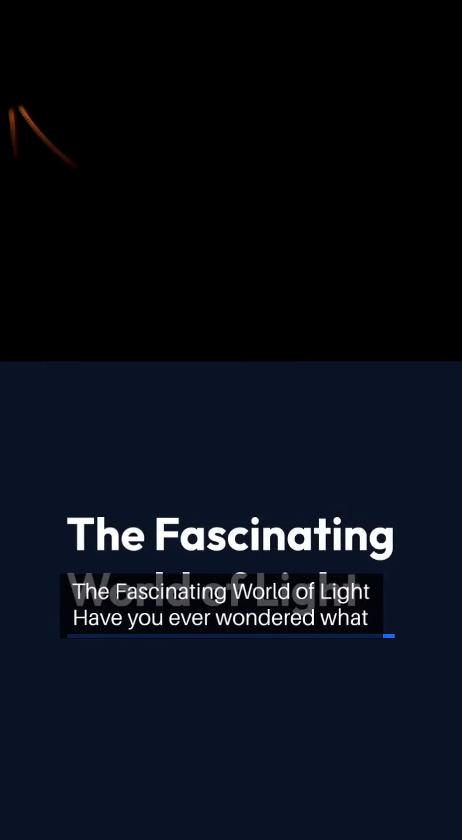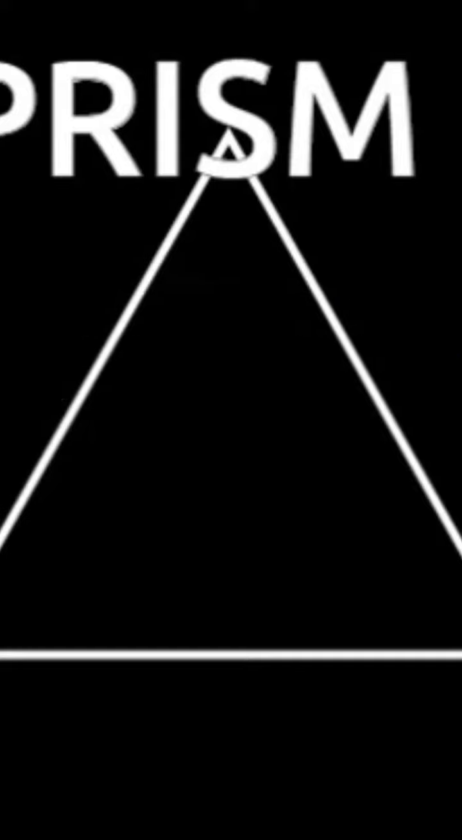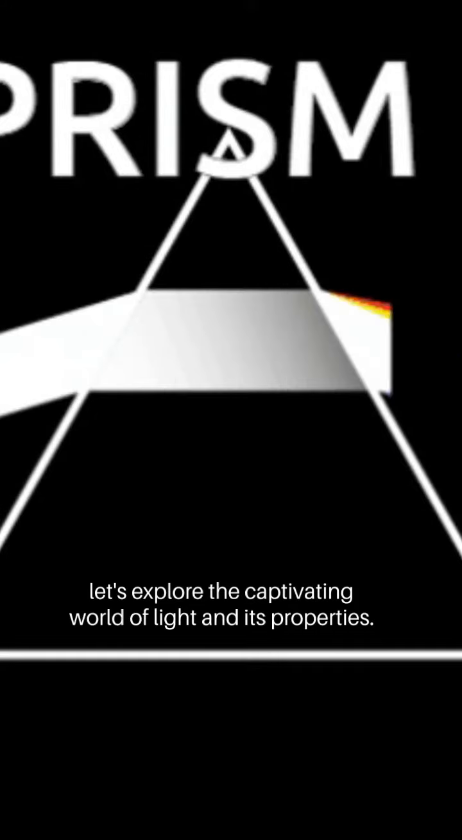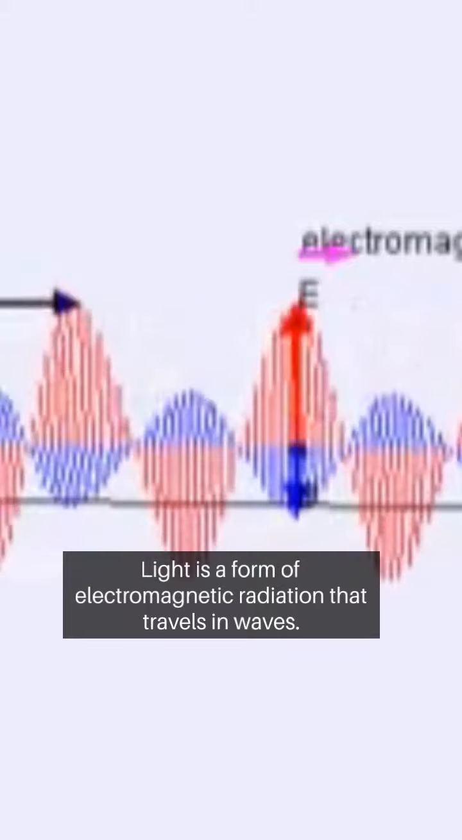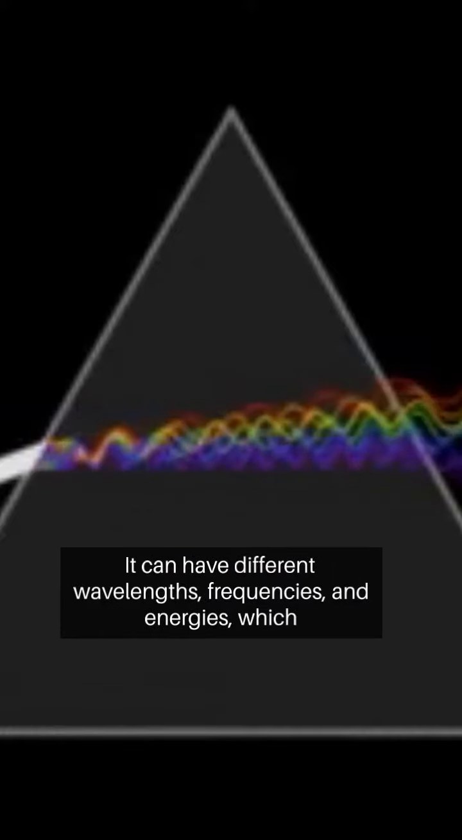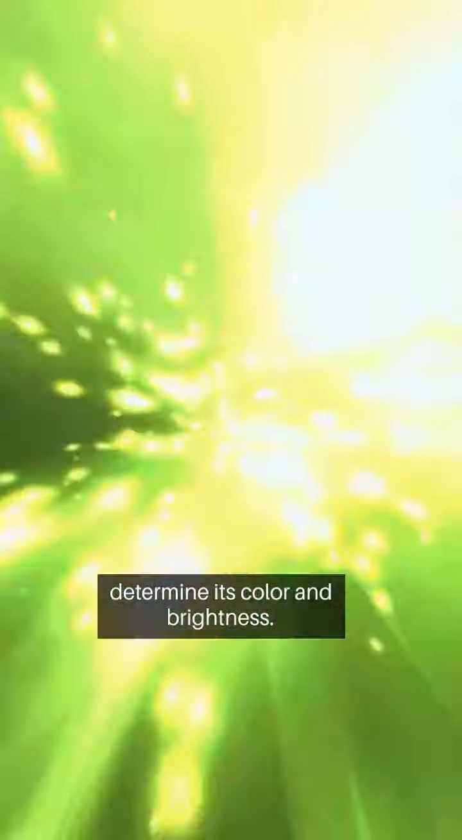The fascinating world of light. Have you ever wondered what light is and how it behaves? Let's explore the captivating world of light and its properties. Light is a form of electromagnetic radiation that travels in waves. It can have different wavelengths, frequencies, and energies, which determine its color and brightness.